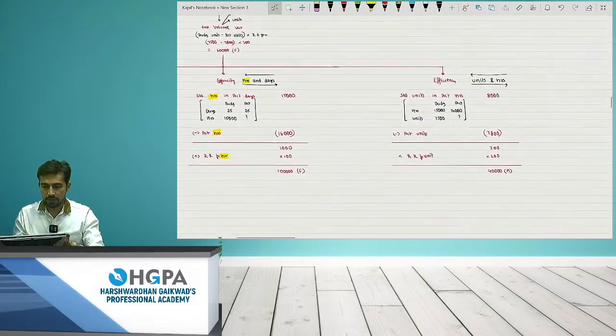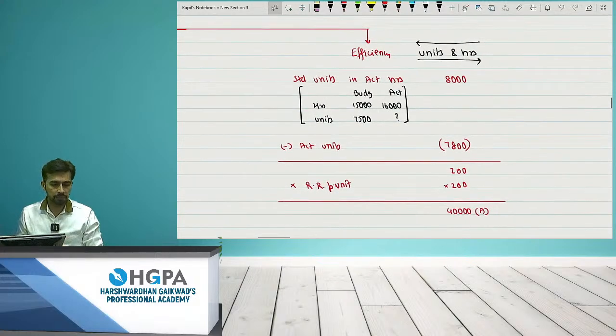Yes, I know, because there are many faculties which don't teach this method. They go with the formulas, budgeted overheads minus absorbed overheads minus actual overheads, whatever the case is, or else 1 minus 2, 2 minus 3, 3 minus 4 as given in your study material. I don't follow those methods because I feel this is conceptual clarity. Why are we taking efficiency, why are we taking capacity, what do we have to compare, right? So I use this method. Yes, Devya, please tell me, is the point clear?